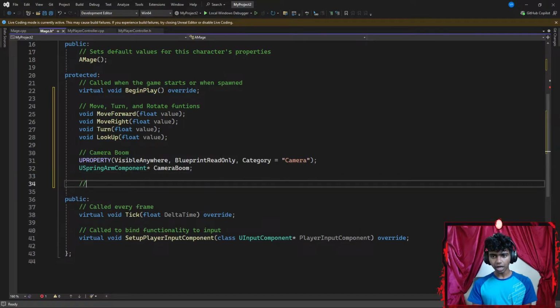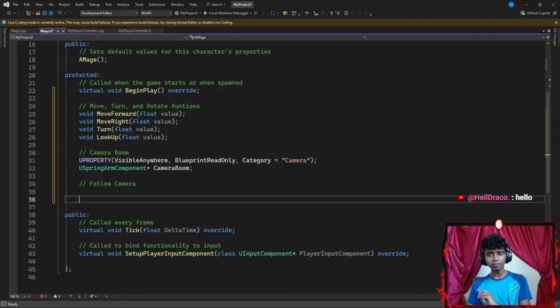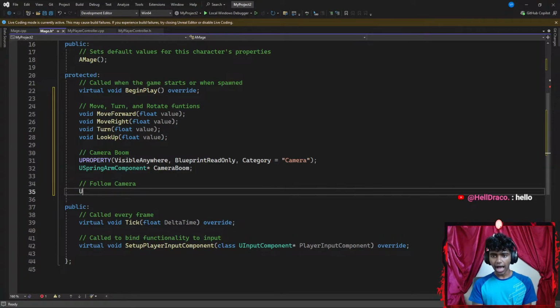Okay, that's it. Next up, I'm gonna go ahead and create a FollowCamera as well. So this is gonna be my actual camera component here. I'm gonna go ahead and add a UPROPERTY with parentheses that requires a few parameters. Let's say I want my actual camera component to be VisibleAnywhere. I want it to be BlueprintReadOnly, so my Blueprint can read it.